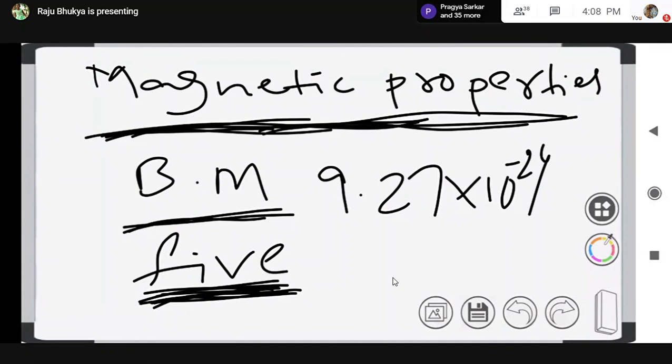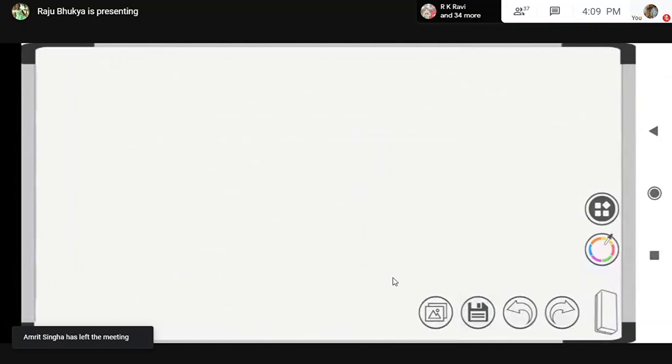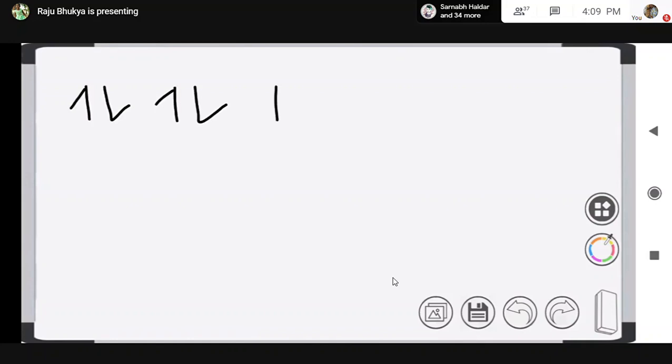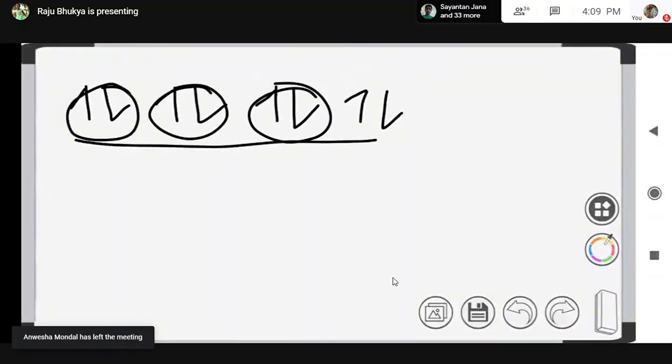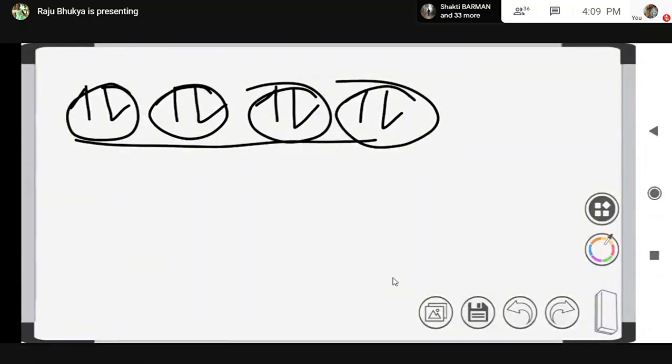Generally, diamagnetism is shown by substances in which all the electrons are paired. If the electrons are paired like this, with no unpaired electron, all the electrons are paired up, and these substances are repelled by the magnetic field.